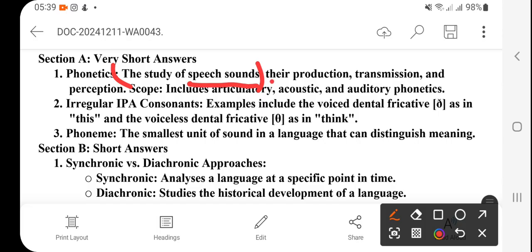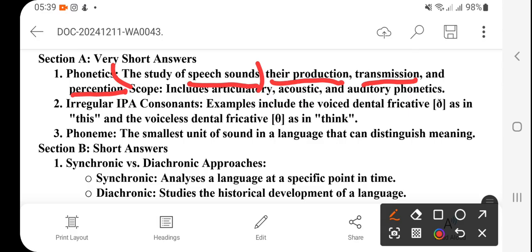Number two, their production: how these words are produced, and how the sound, language, phrases, clauses, everything is transmitted, and how it travels. Our sound travels, that is important, and perception. That is what my understanding is, what I'm getting.